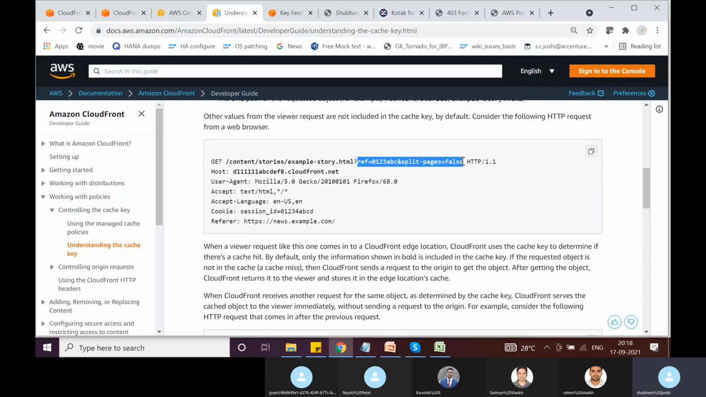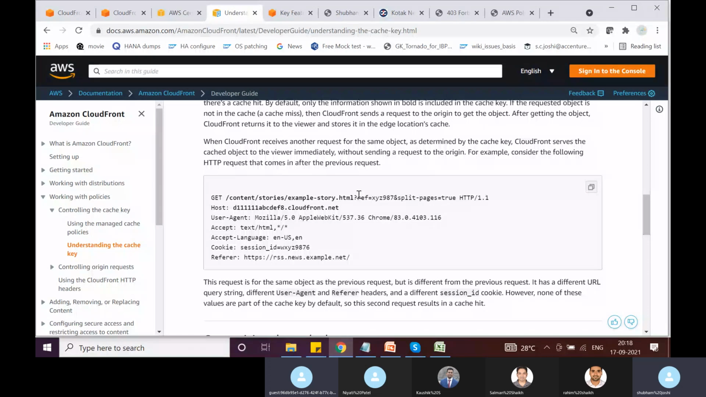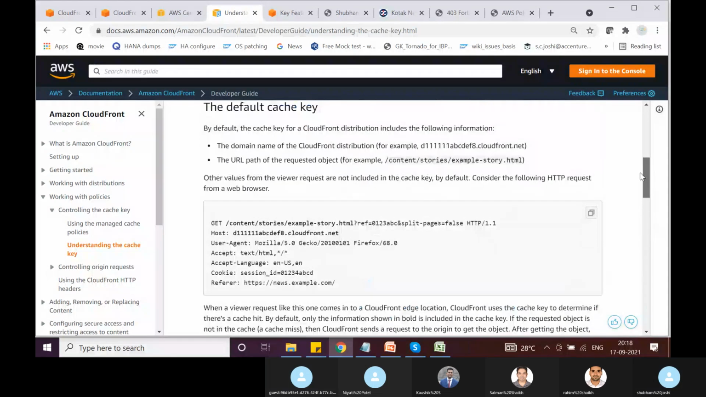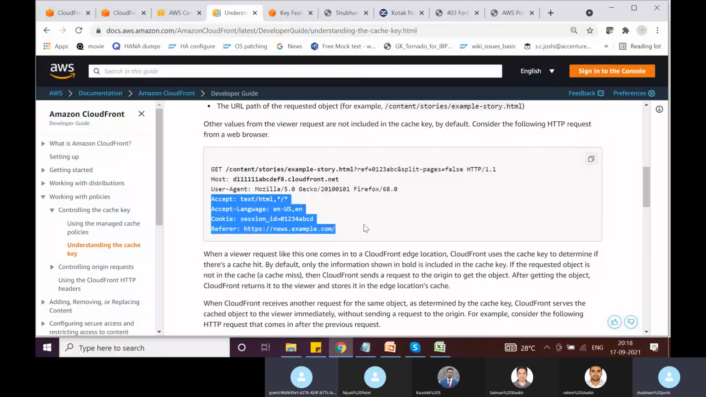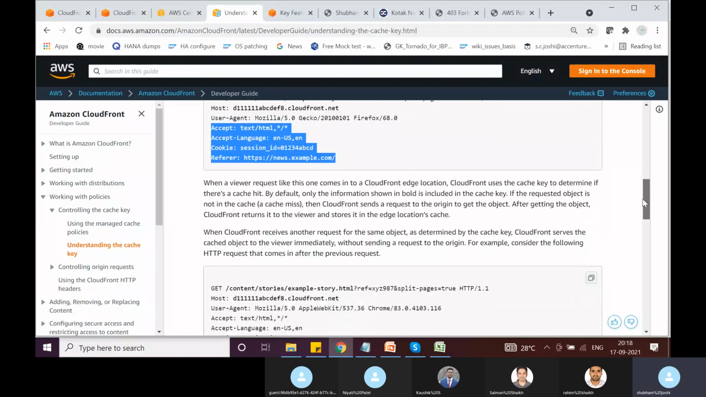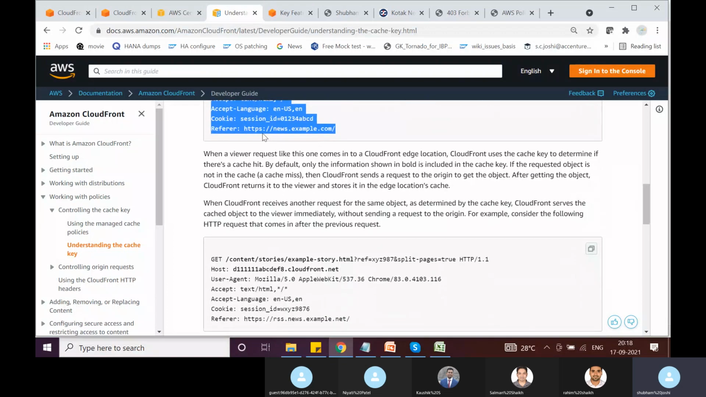Because the query string parameters are different. This is the query string parameters and this is query string parameters. Both are different, right? And even if you see, certain request headers are also different. In our case, if we see the referrer is different in this case.